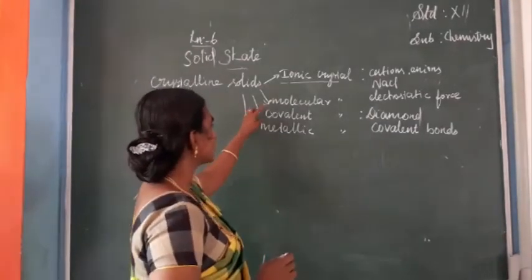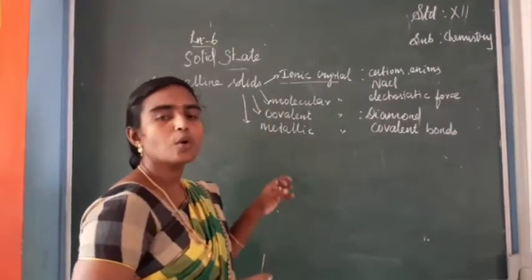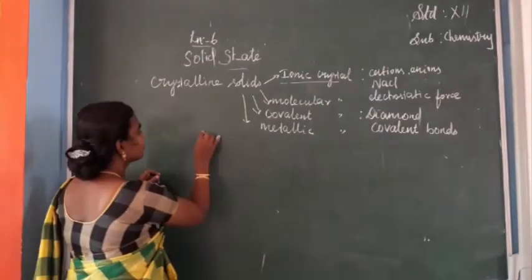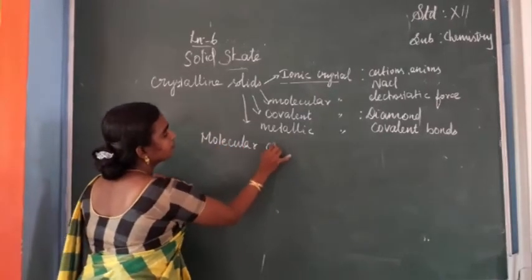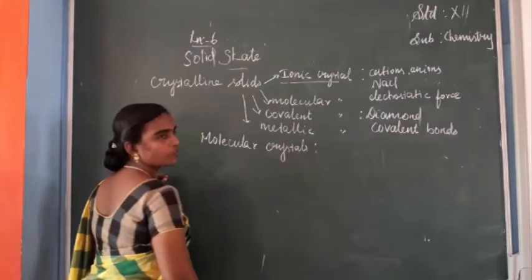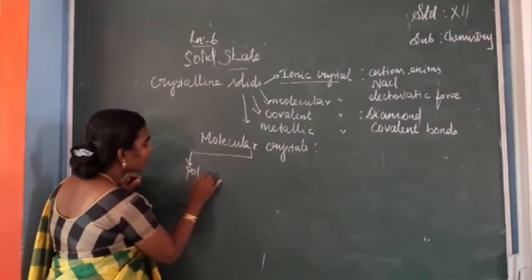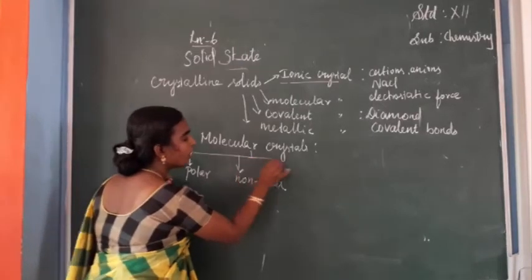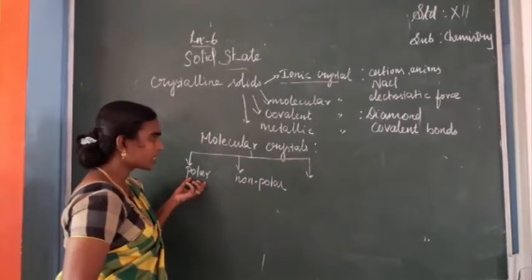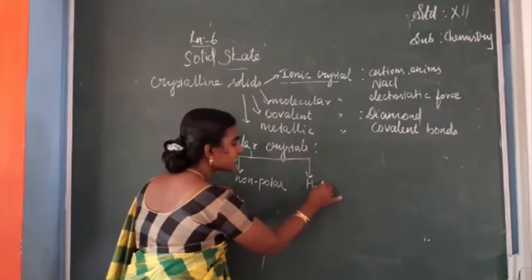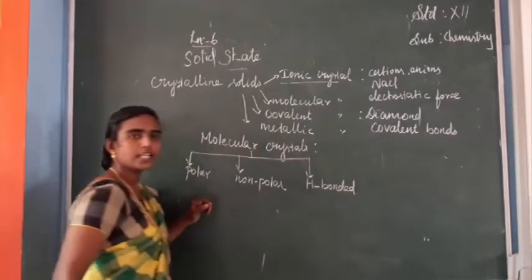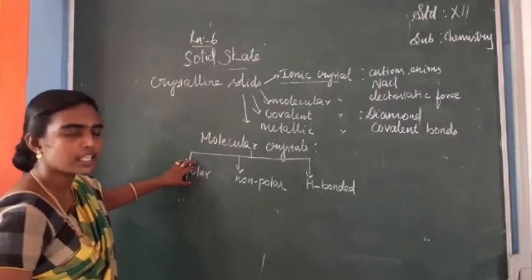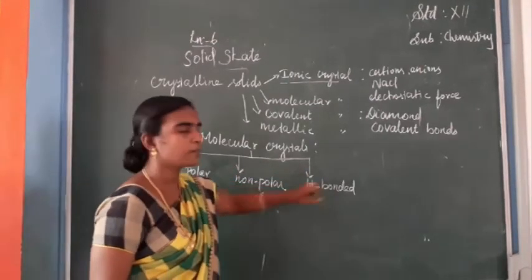Okay. So next we can see molecular crystals. Molecular crystals are further classified into polar molecular crystals, non-polar molecular crystals, and hydrogen bonded molecular crystals. Is it clear? So molecular crystals are further classified into polar molecular crystals, non-polar molecular crystals, and hydrogen bonded molecular crystals.